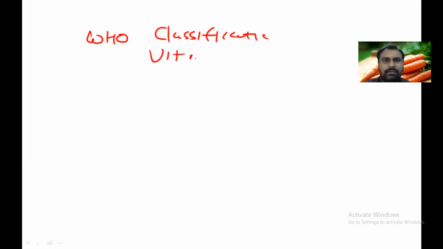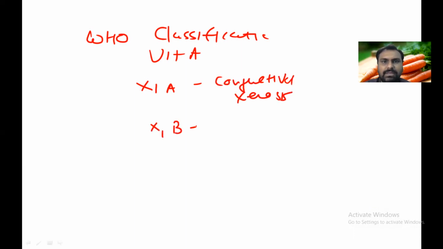So if I write the WHO classification of vitamin A deficiency again, this is X1A, that is conjunctival xerosis or xerophthalmia. X1B is Bitot spots. X2 is corneal xerosis.